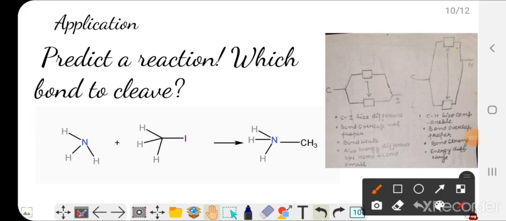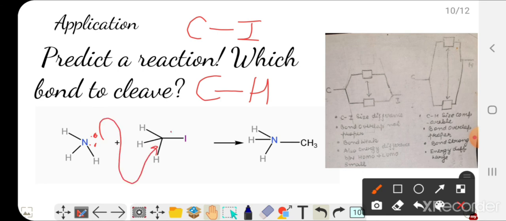Okay, now the next thing is, when I referred that the reaction occurs, how will you decide why we cleaved the carbon iodine bond? Why didn't we cleave the carbon hydrogen bond in this reaction? I told you this reaction occurred like this, the lone pair attacking this carbon. Why have we cleaved this iodine bond?